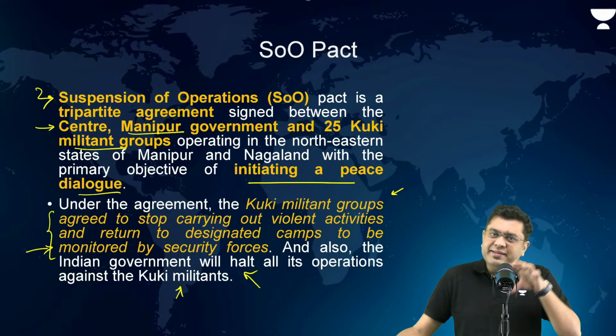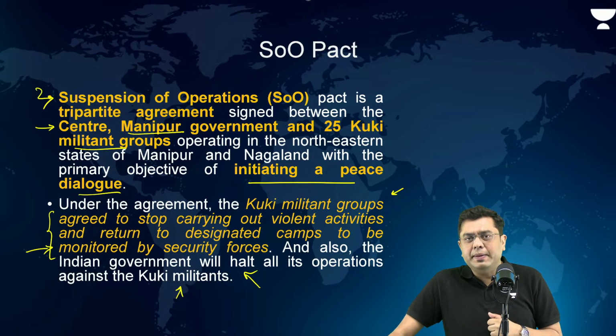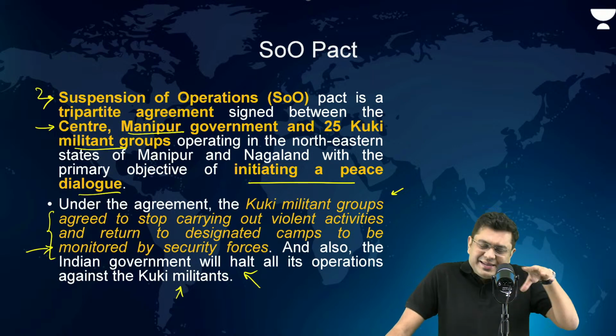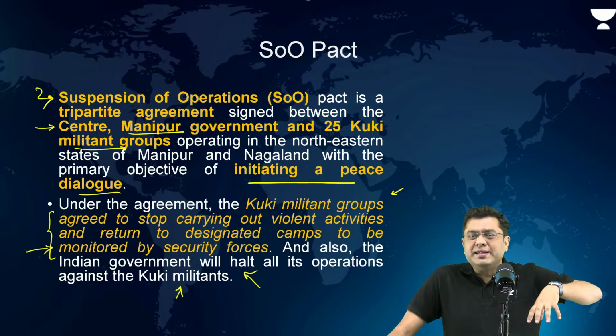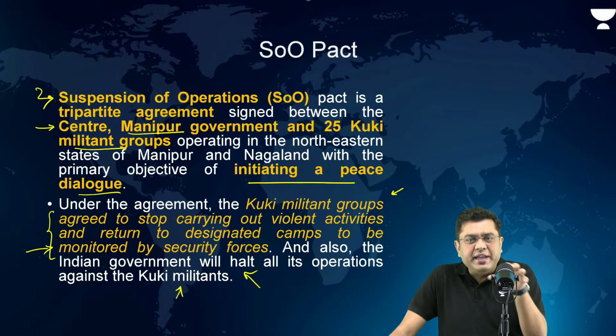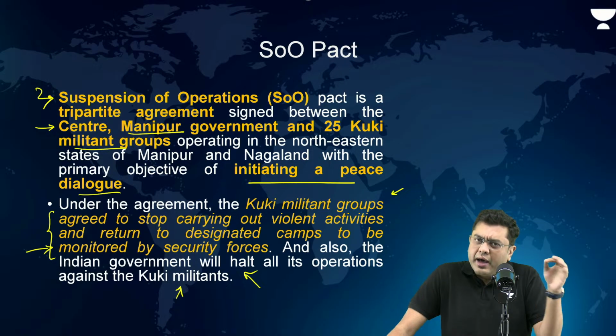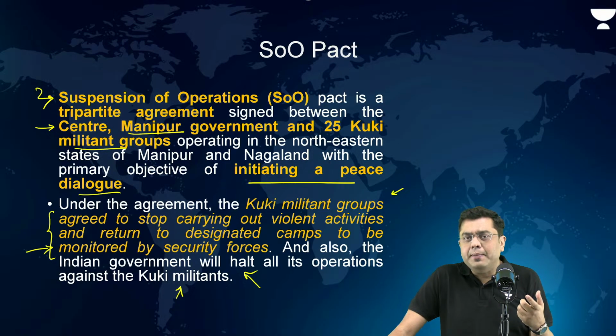Also, as I will indicate later, there are conditionalities of the pact. Under this, the Kuki militants in these designated camps had to give up their arms, live in those camps, and they would be given a stipend of around 6,000 rupees as well.